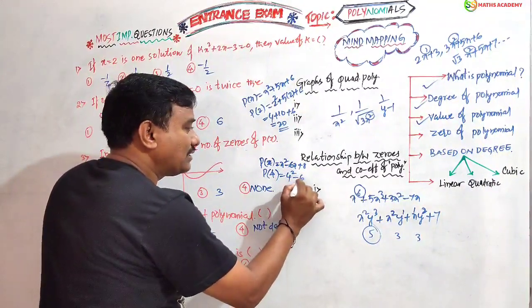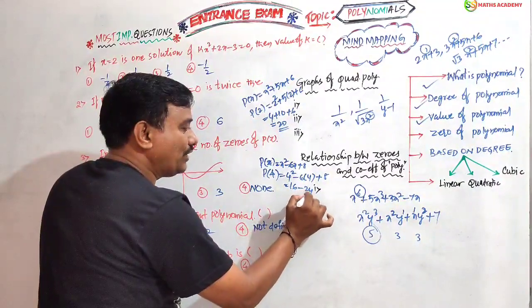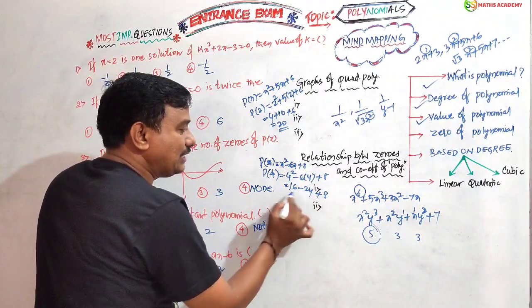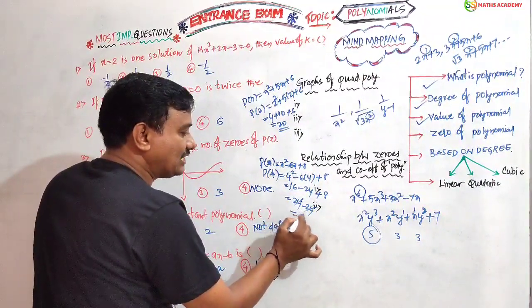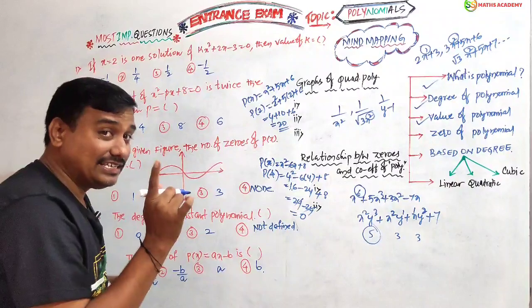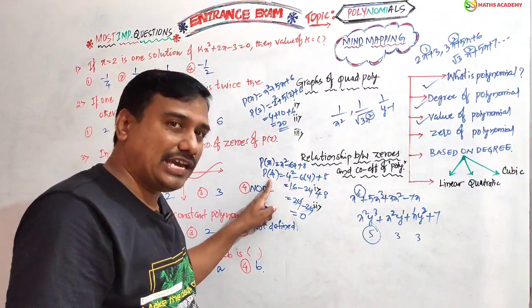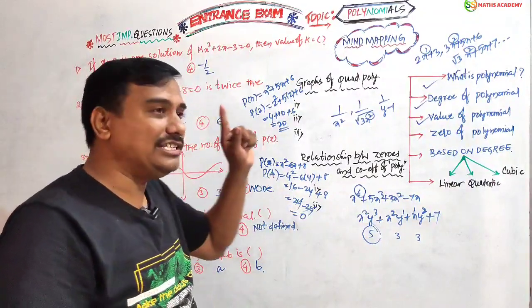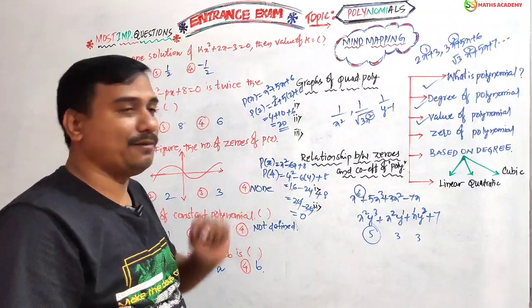4 square minus 6 into 4 plus 8, that is 16 minus 24 plus 8. 16 plus 8 is 24, here minus 24. Both get cancelled, we should get 0. Yes, in the place of x we are substituting k, and p of k equals 0. Then this 4 is called a zero of this polynomial.